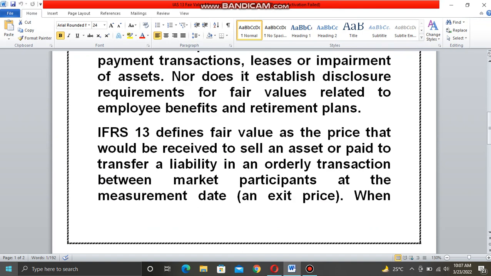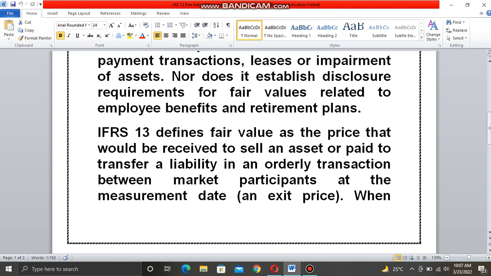IFRS 13 defines fair value as the price that would be received to sell an asset or paid to transfer a liability in an ordinary transaction between market participants at the measurement date, an exit price. What is meant by this paragraph? This paragraph is actually focusing on the selling of an asset.